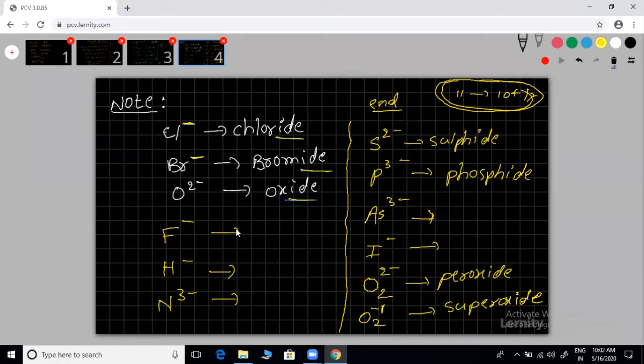This is a general case, a general statement. Don't think that the previous statement is different from the current one. This is general, but in chemistry we can't say 100% that one statement is going to satisfy everything. That's not possible. And as I told you in the starting classes, your chemistry knowledge is very, very little compared to what you are going to learn in 11th and 12th chemistry.